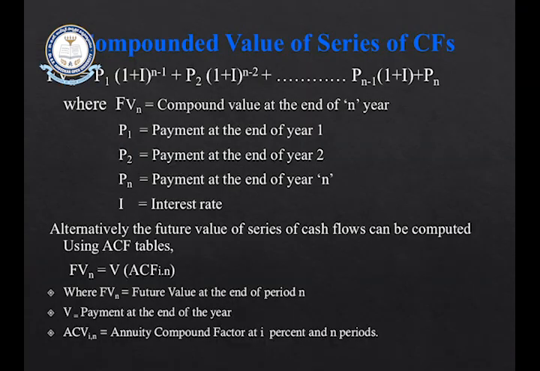And this is an example of multiple compounding periods, if compounding is done multiple times. Sometimes, instead of investing only once, some people invest money at different points of time, at the end of the first year, second year, third year, fourth year, fifth year, like that. If they invest for 5 years, and at the end of the 5th year you want to know the future value of your money, you can use this formula, or alternatively we can refer to annuity compound factor tables. Annuity stands for when the investment is done annually and the same amount is invested.